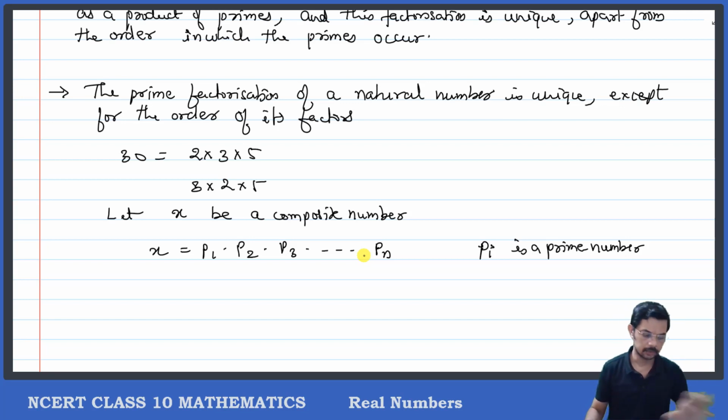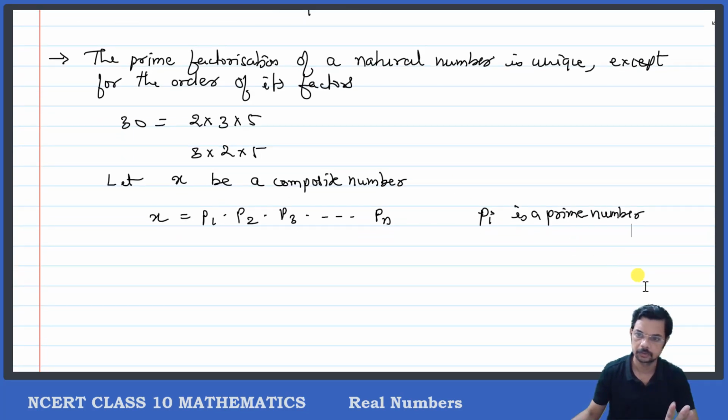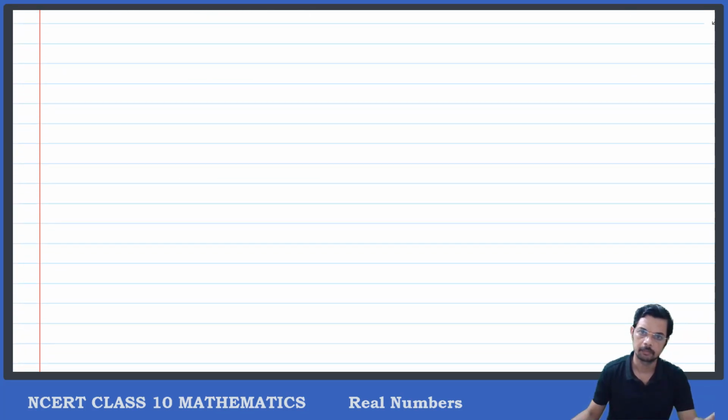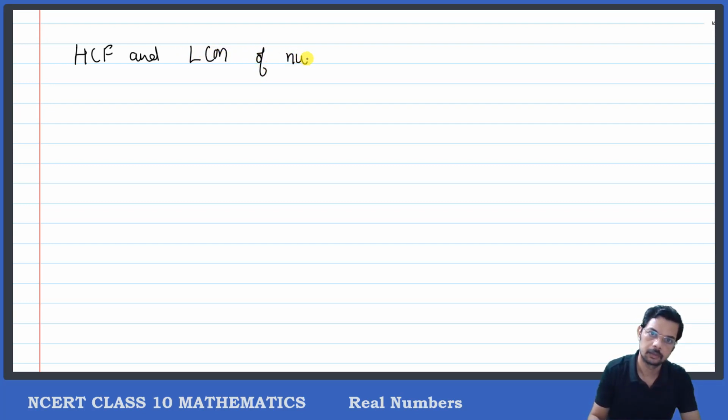Okay, so let us try to apply this fundamental theorem of arithmetic to find HCF and LCM of numbers. Let us consider how to find HCF and LCM of numbers by prime factorization.